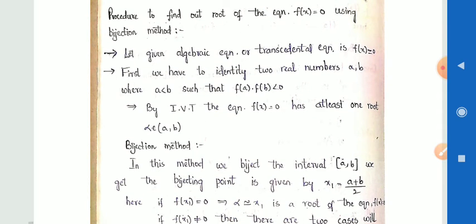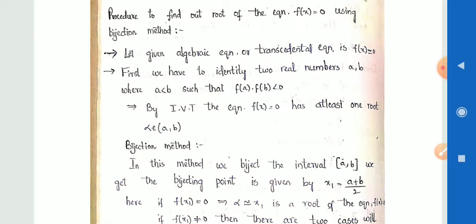Then second, first we have to identify two real numbers a comma b where a is less than b, such that f of a into f of b is less than 0. By the intermediate value theorem, the equation f of x is equal to 0 has at least one root. That root alpha must lie in the open interval a comma b.